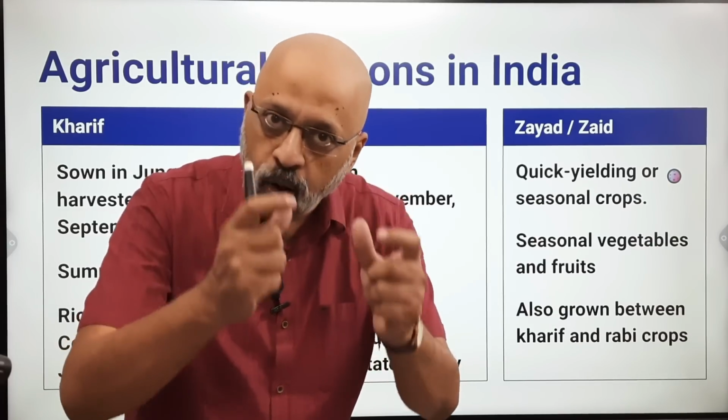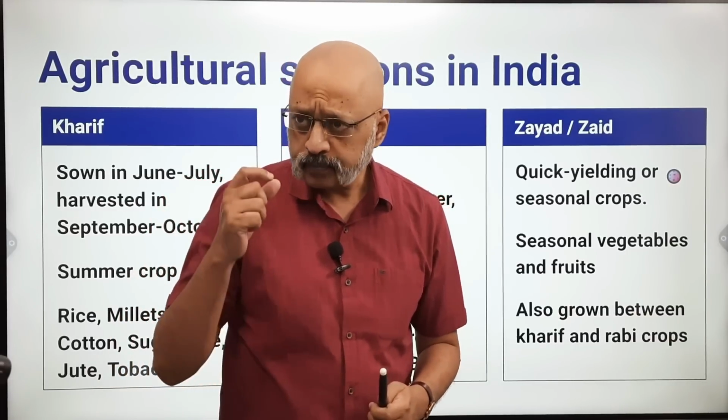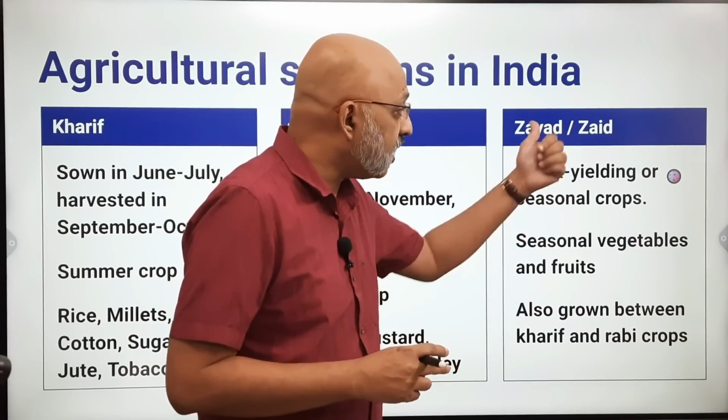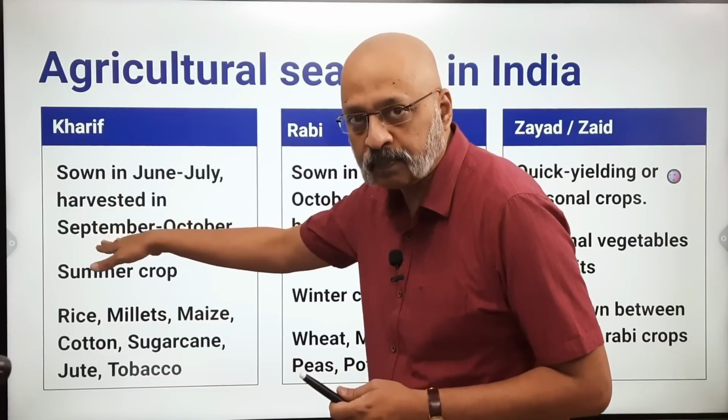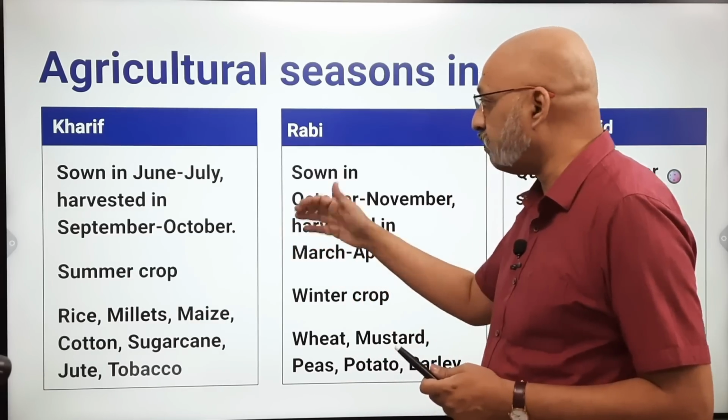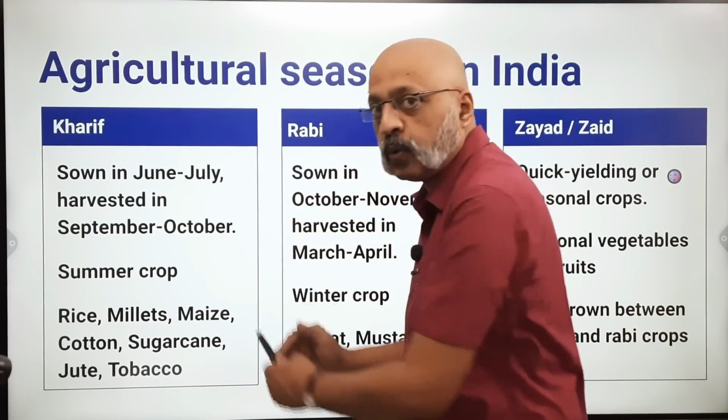Though there is a difference between how North India does it and how South India does it because of the difference in the kind of temperatures that we have. In North India, you have a Zaid Kharif and a Zaid Rabi also, okay? And these are mainly seasonal vegetables and fruits. So the Zaid Kharif crops are sown in August, September, just when the Kharif is about to end. They may sow it at that time and harvest in December, January.